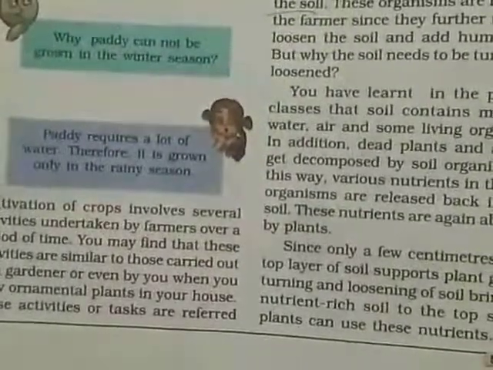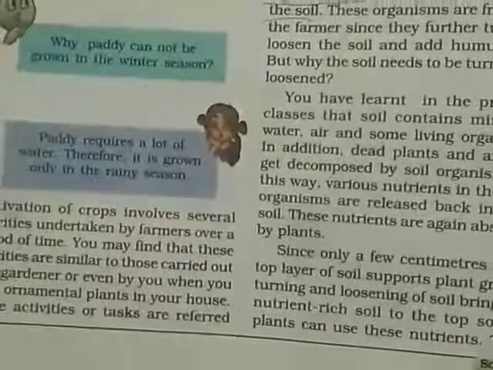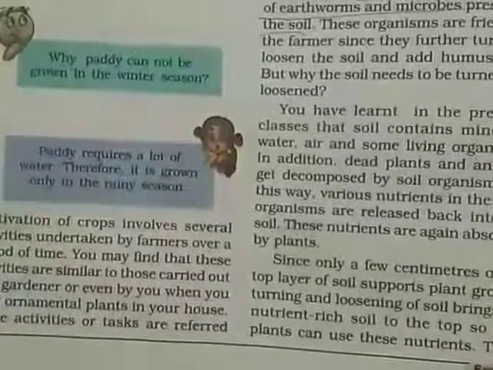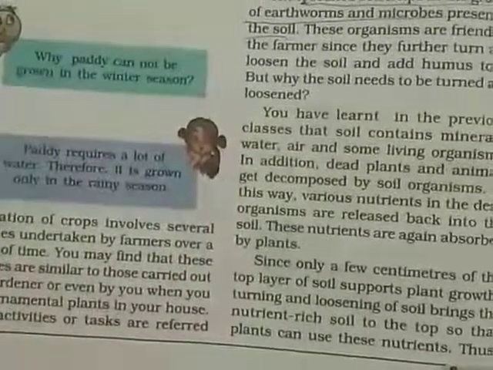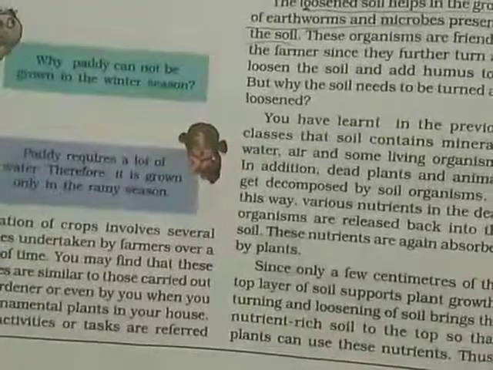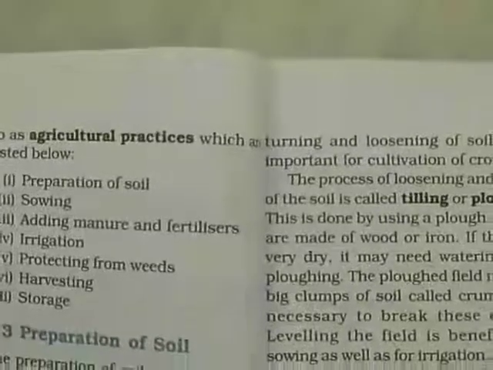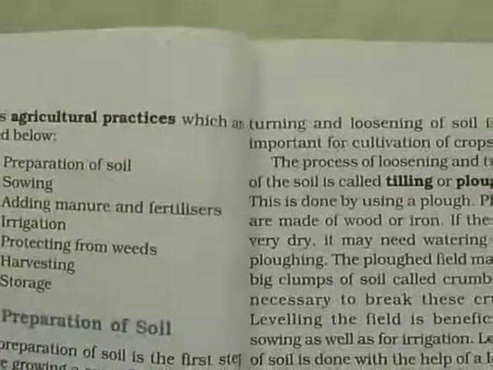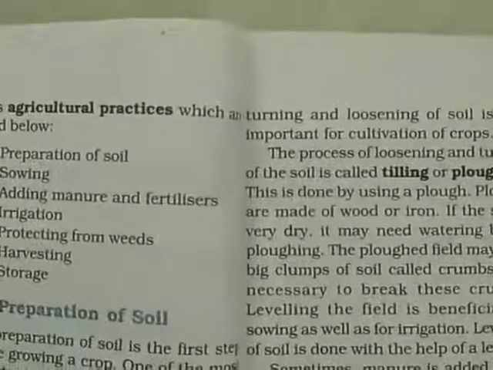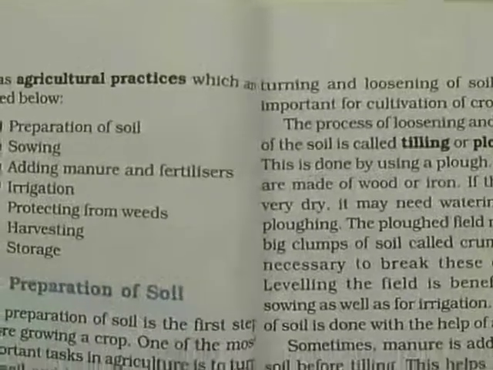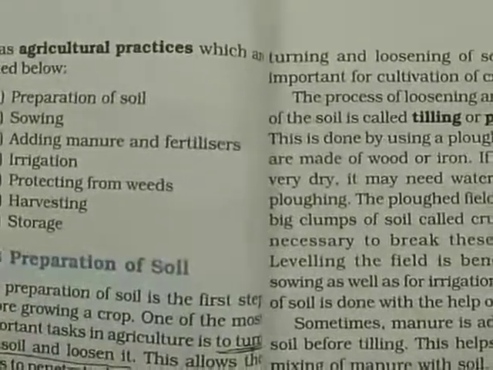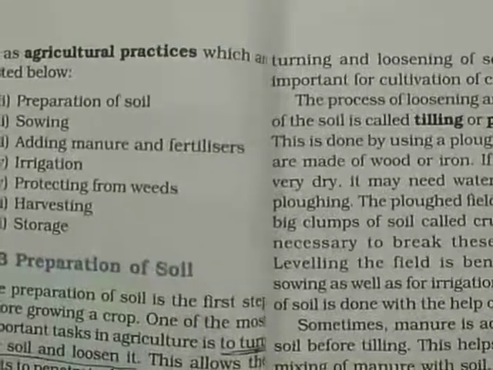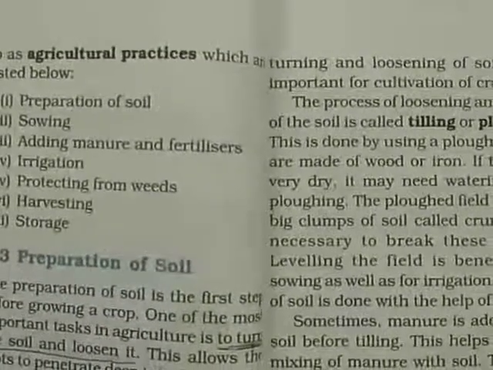Cultivation of crops involves several activities undertaken by farmers over a period of time. You may find that these activities are similar to those carried out by a gardener. These activities are as follows, the agricultural practices. First, preparation of soil. Second, sowing. Third, adding manure and fertilizers. Fourth, irrigation. Fifth, protecting from weeds. Sixth, harvesting. And seventh is storage.